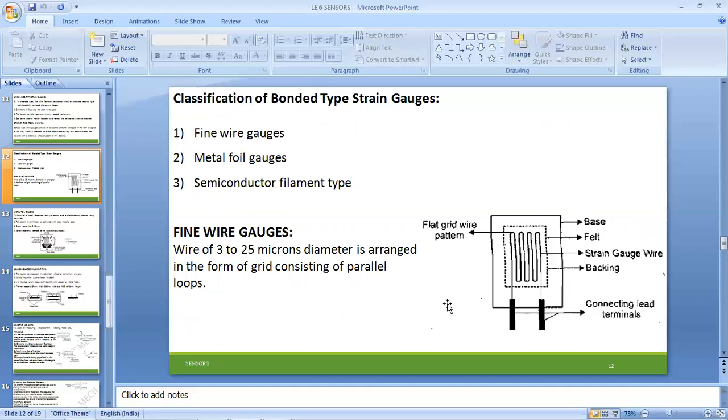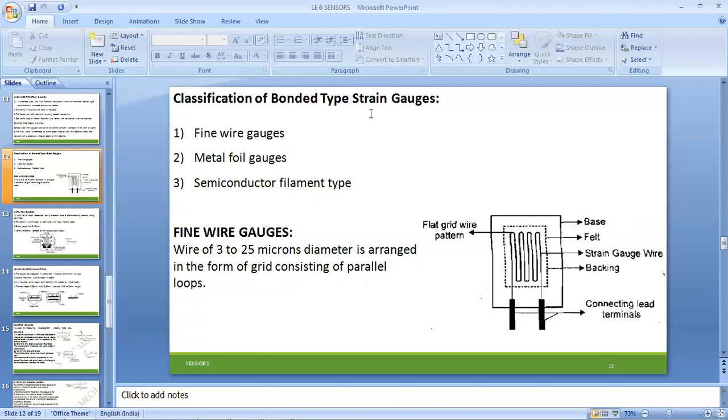You can utilize these depending upon the outcome and the type of material. So the strain gauge wire, the basic structure and the backing will be there, and connecting terminals will be placed over there, with different classifications within the subdivided strain gauges.